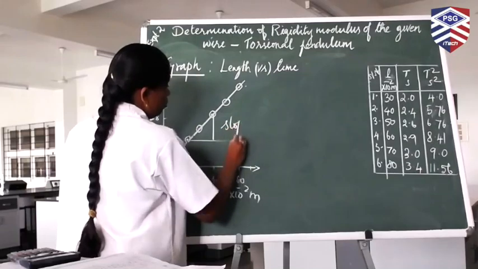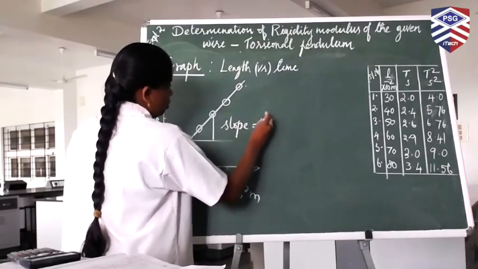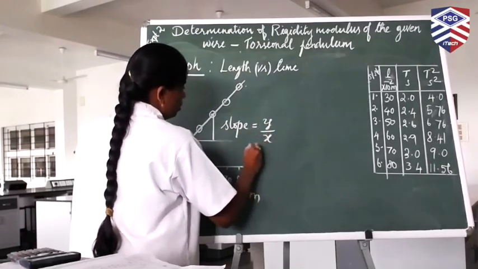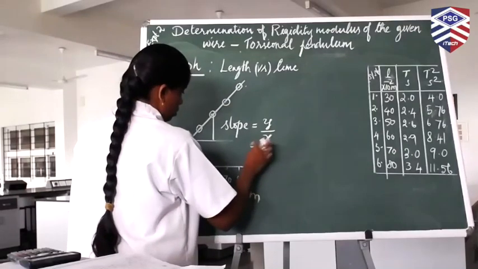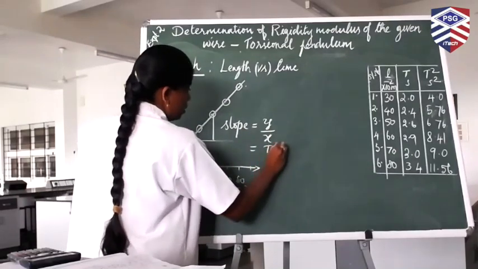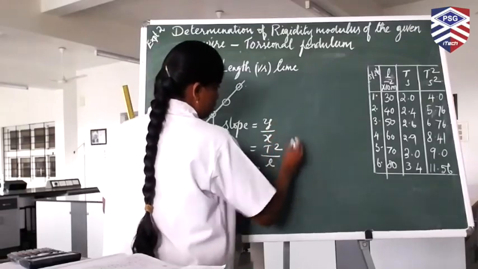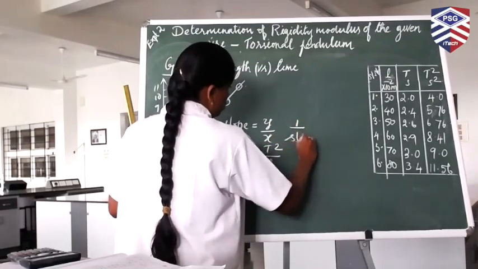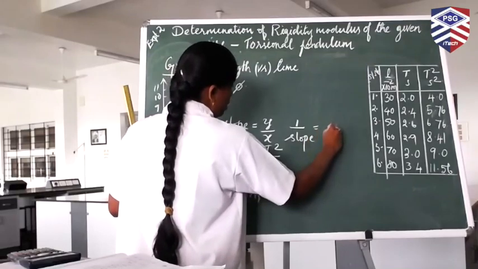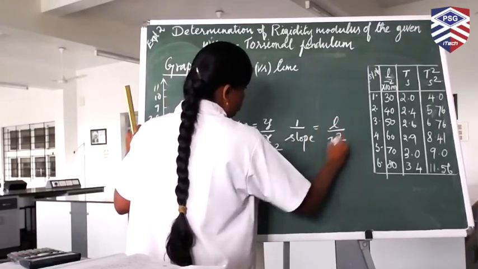Slope is equal to y by x. This is equal to y is t square by L, or you can find out 1 by slope. 1 by slope will be equal to L by t square.